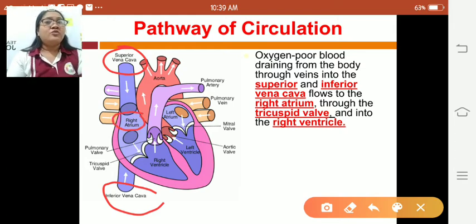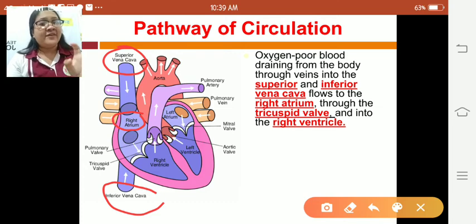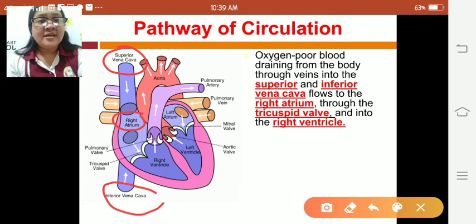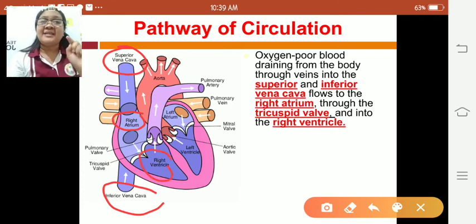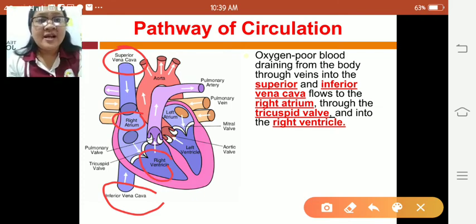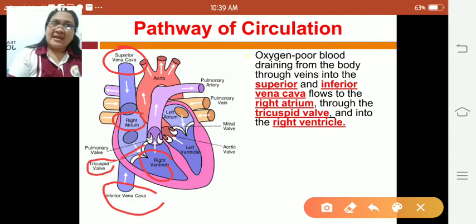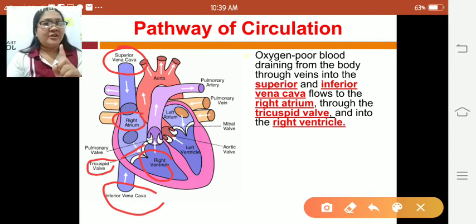Ang blood na nagsulod sa superior vena cava and the inferior vena cava will flow to the right atrium through the tricuspid valve. Again, kundi ato na dito ang blood sa right atrium, makadto ang blood paadto sa right ventricle. Pero maagi siya sa ginatawag nga tricuspid valve. So maagi siya sa tricuspid valve and into the right ventricle.